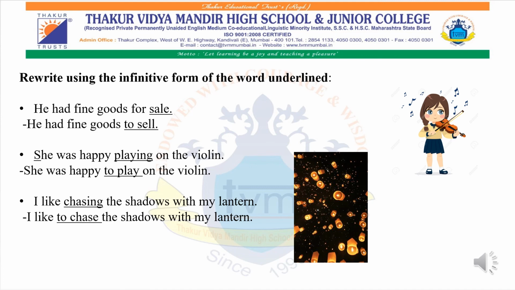I hope you all understood these three examples. If in a particular sentence the underlined word is of the second or third form, we have to convert that into the first verb form. The base form will have to be the verb first form, but before that we have to add to. I hope this concept is very clear.